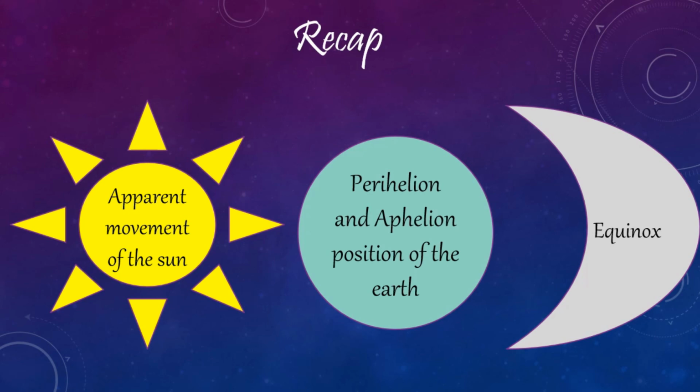Under equinox, we saw spring or vernal equinox. In the northern hemisphere, spring prevails from 21st March to 21st June. So, in the northern hemisphere, 21st March is called spring or vernal equinox. Autumnal equinox.